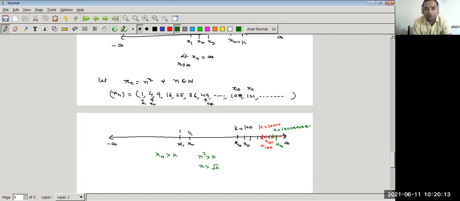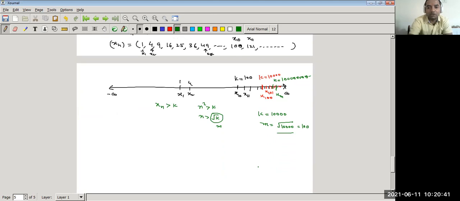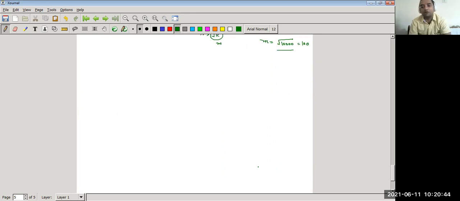So if we take m equal to this, what happens if we take k equal to 10,000? Then what will m be? m is equal to the square root of k. The square root of 10,000 is 100. So after the 100th term, what will happen? All the terms lie to the right of k, or we can say all the terms are greater than k. So this sequence is a divergent sequence, and it diverges to plus infinity. We can say that this sequence is not bounded above.